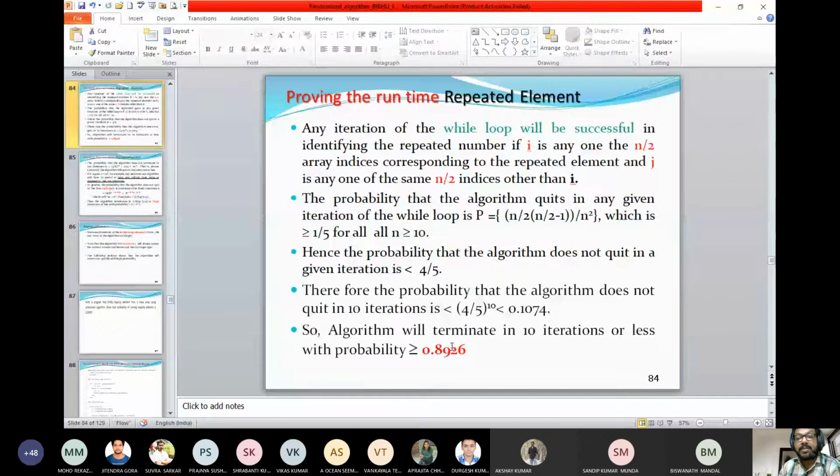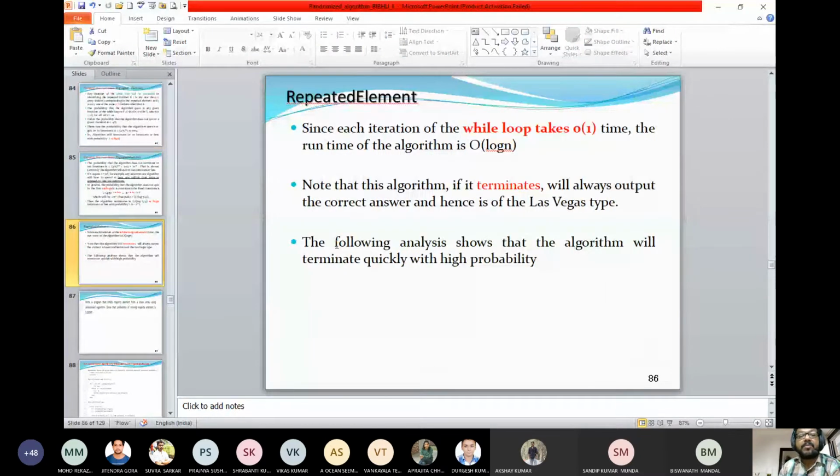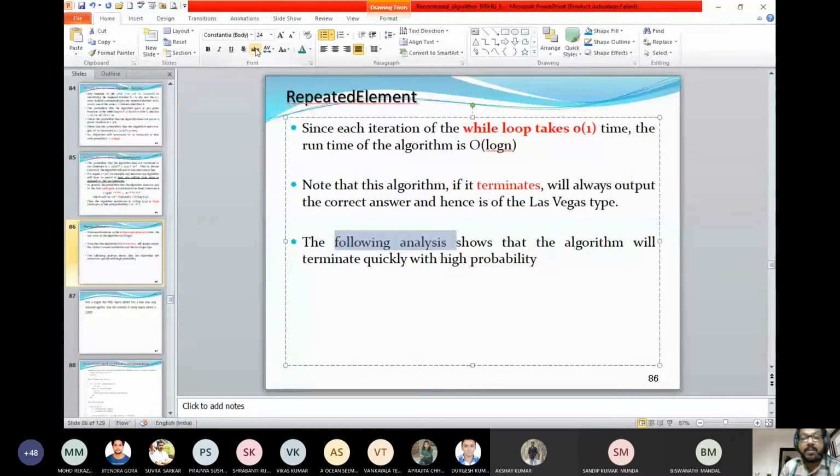I'll do the corrections here actually. It's not the following analysis. This is on the previous page.